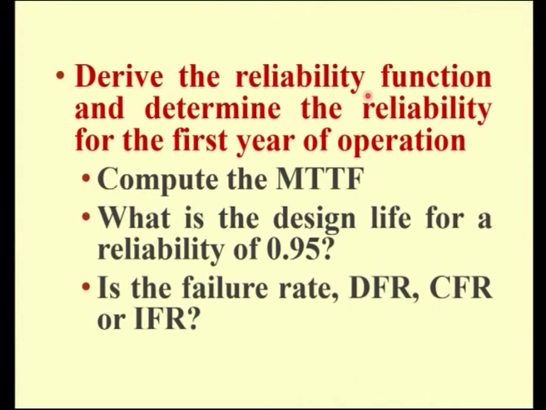Derive the reliability function and determine the reliability for the first year of operation. Compute the mean time to failure. What is the design life for a reliability of 0.95? Is the failure rate decreasing, constant or increasing? That is, is the failure rate DFR, CFR or IFR?